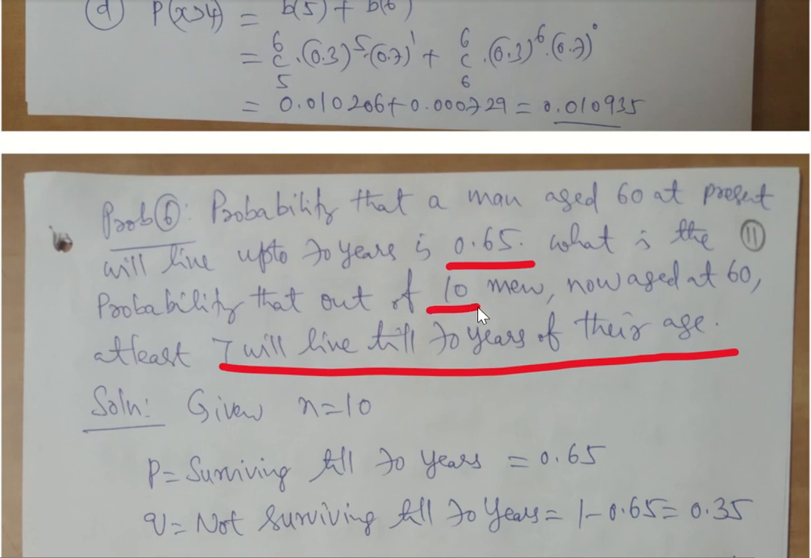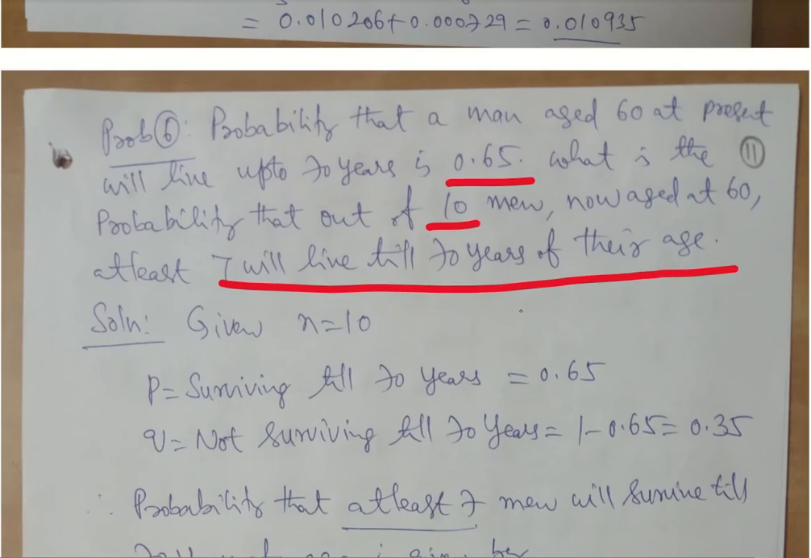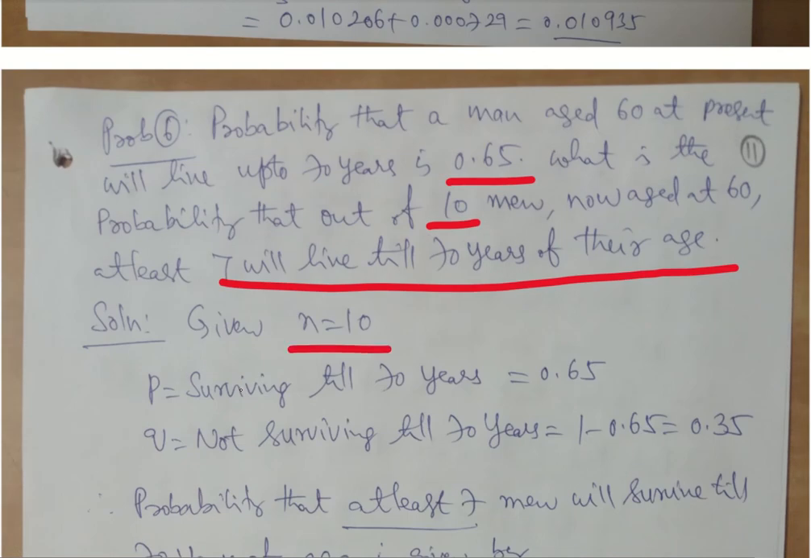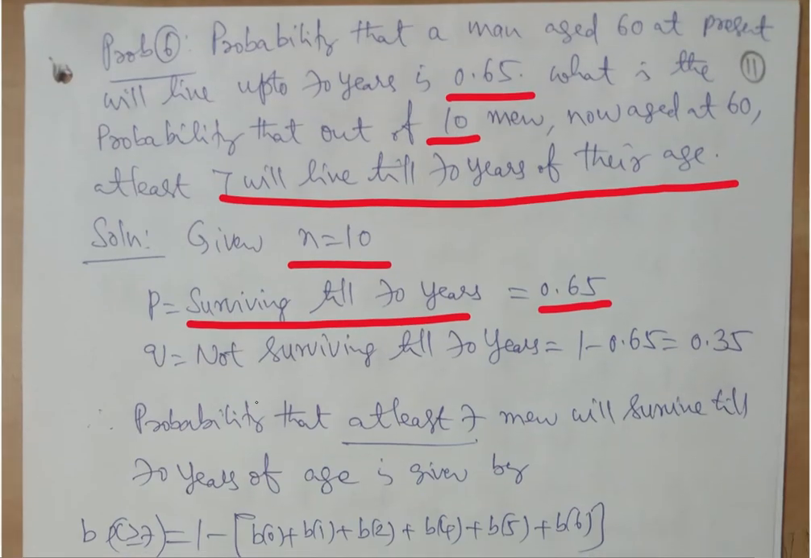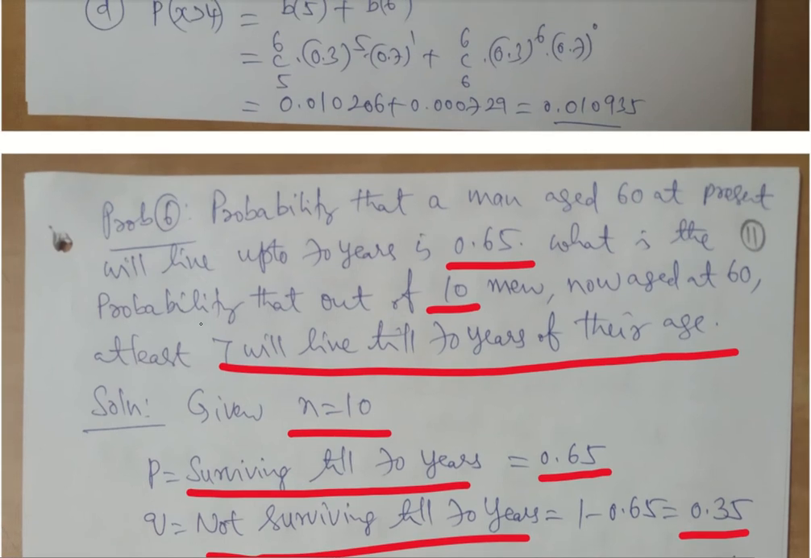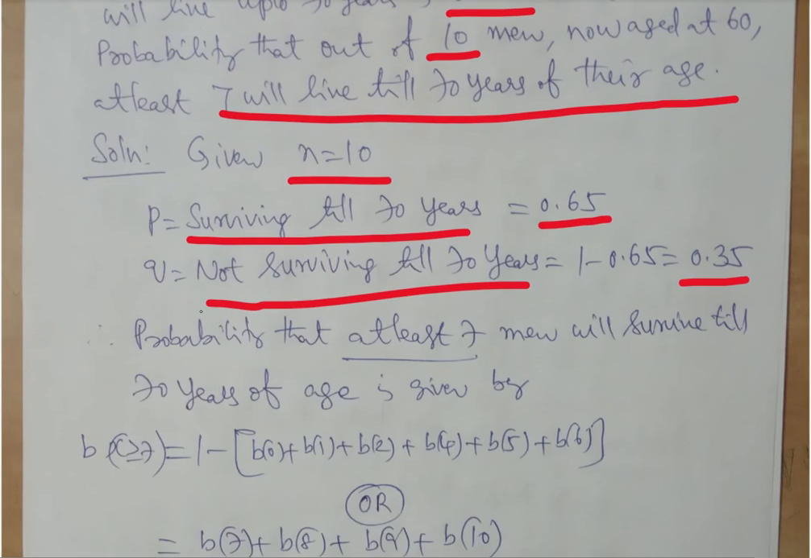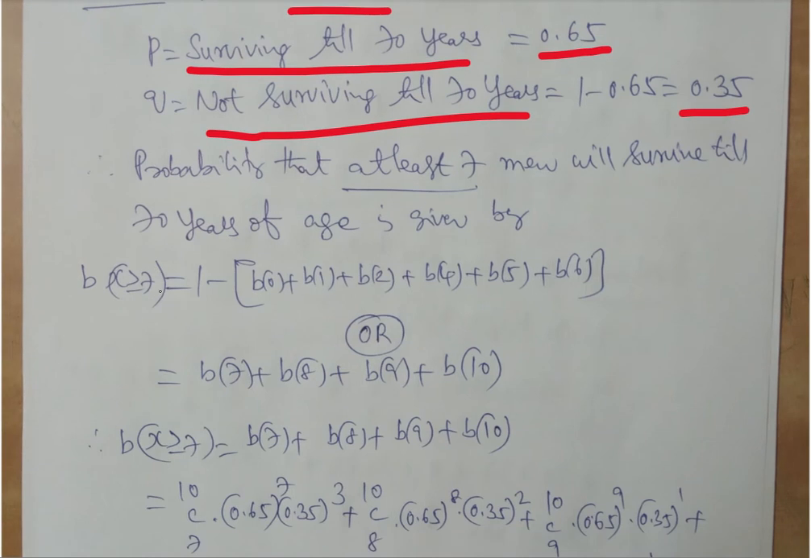What is the outcome of a trial? A person living or not living. So it is binomial, and thereby we can consider this as a binomial distribution. So n is equal to 10. The probability that a person survives till 70 is 0.65. Q, the person does not survive, is 0.35. Now the question is the probability that at least 7 men will survive till 70 years of age. So that's what I was talking about. At least 7 means x should be 7 or more than 7. So x is greater than or equal to 7.